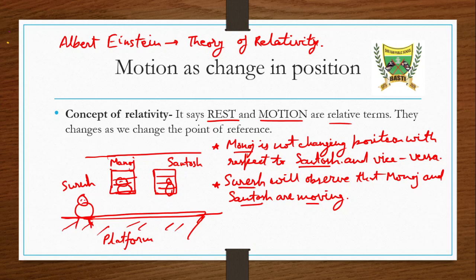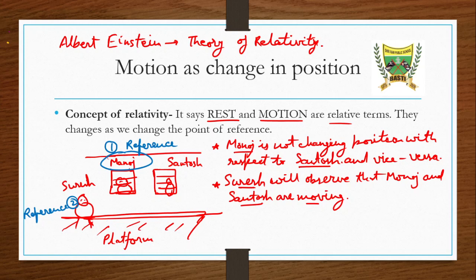So this is the concept of relativity. Earlier, when we were looking at Santosh and Suresh, we had taken Manoj as the reference. Later the reference changed to Suresh.